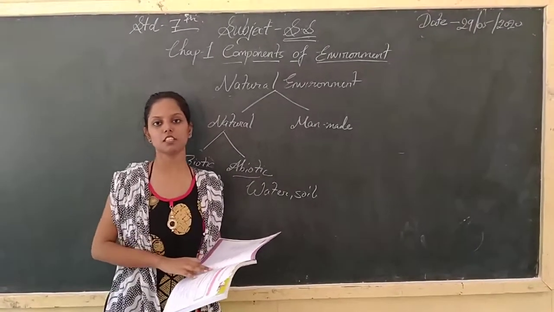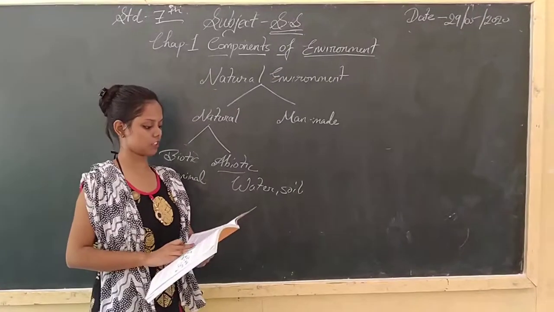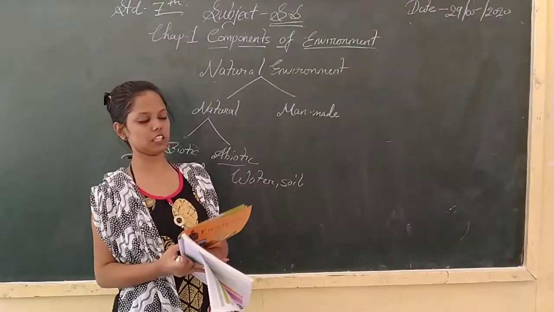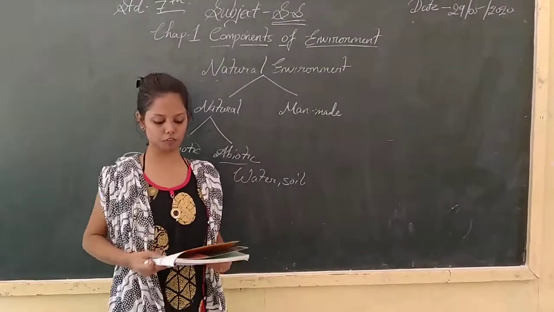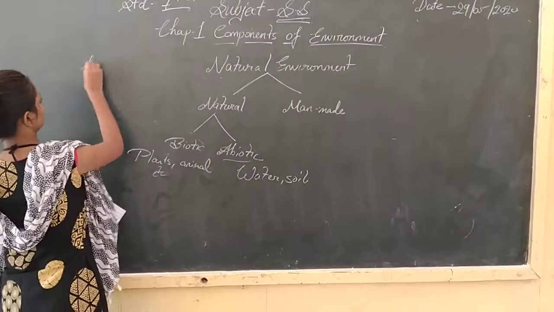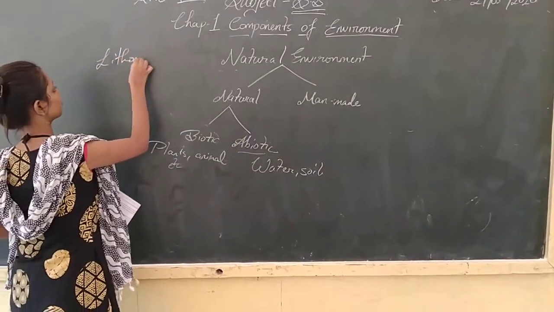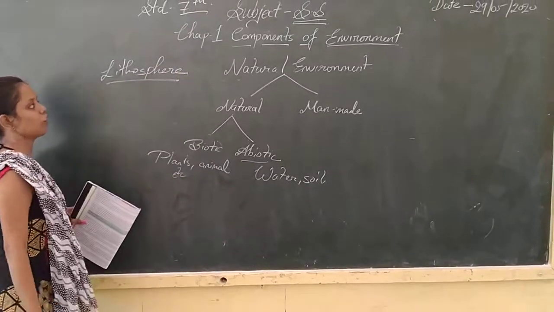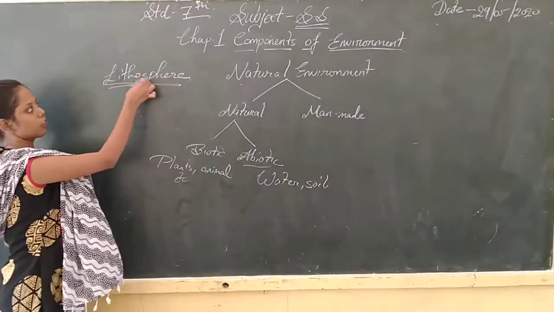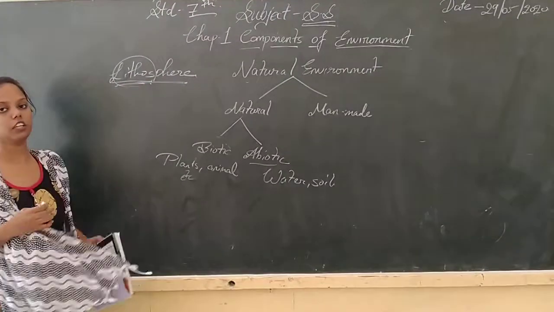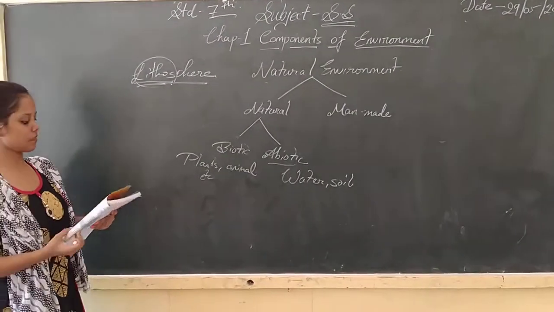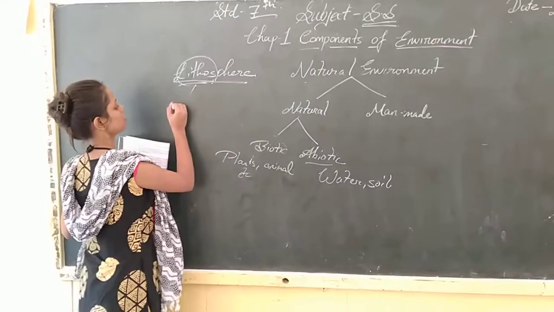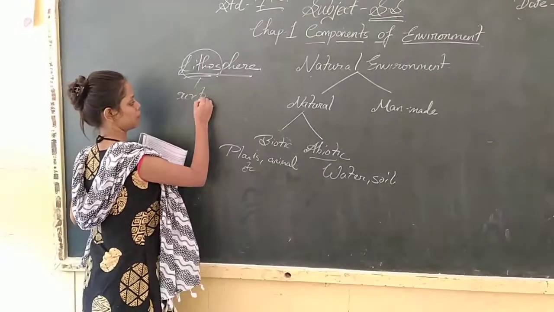Biosphere is a different thing. First of all, lithosphere. Lithosphere is the solid crust of rock. What is meant by lithos? Lithos means the solid crust of rock. It means the crust of rock is known as the lithosphere.